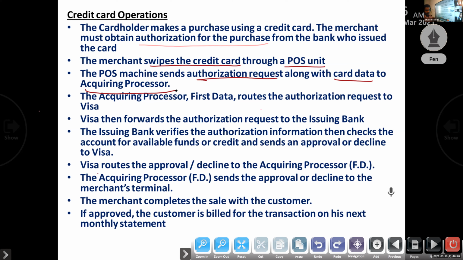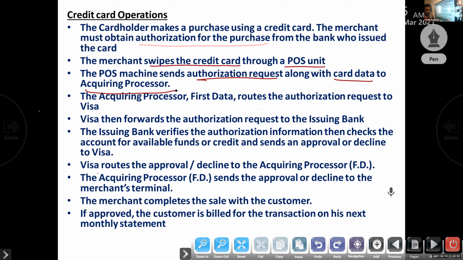To make sure that all the transactions for each merchant account through the acquiring bank, through the acquirer, are processed correctly.